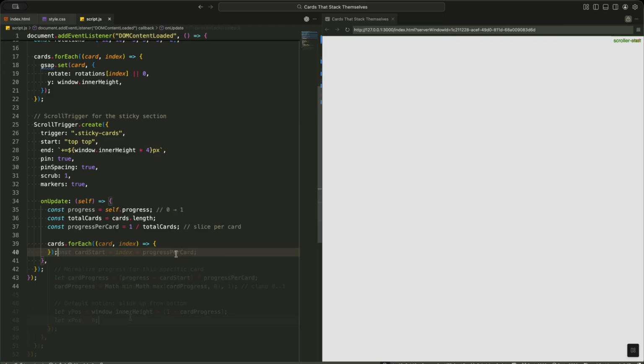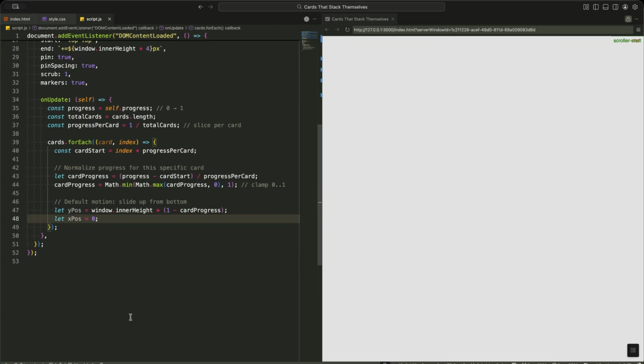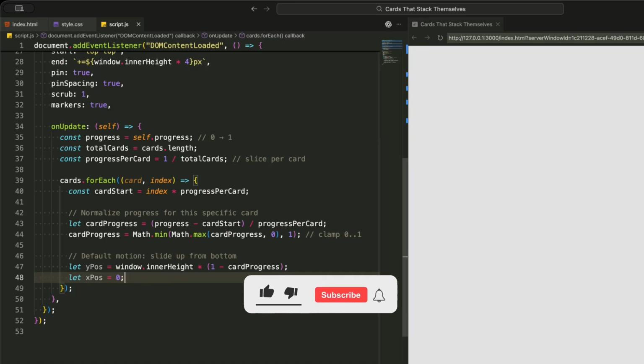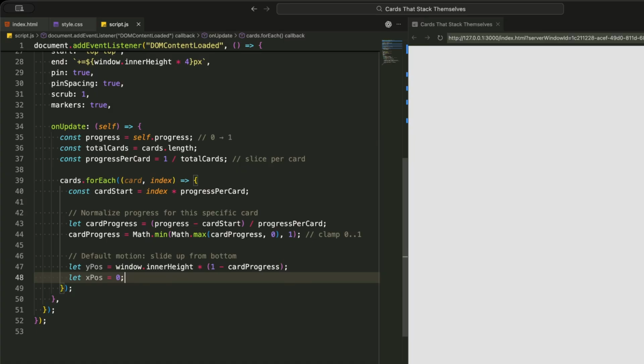Inside the loop for each card, we first calculate when that specific card should start animating. We multiply the card's index by the progress per card slice, so each card starts a little later than the previous one. Then we normalize the progress for this individual card. We subtract its start point from the overall progress, then divide by its progress slice. This gives us a value from 0 to 1 representing how far along this specific card is in its own animation journey. We clamp this value between 0 and 1, so it never goes below 0 or above 1.